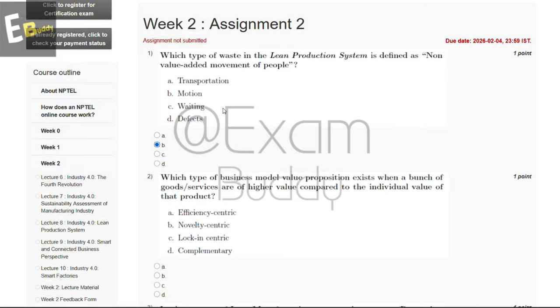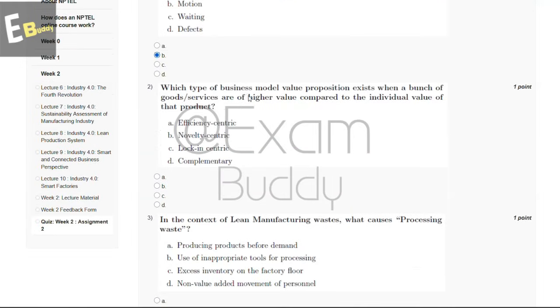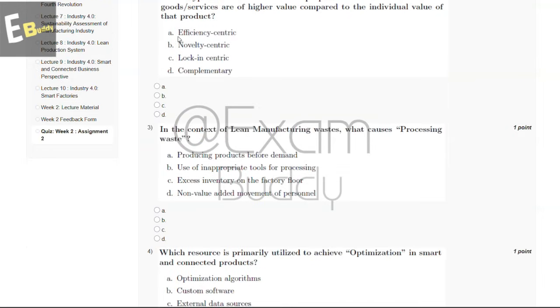And now let's go to our question number 2. Which type of business model value proposition exists when a bunch of goods or services are of higher value compared to the individual value of that product? So these are the options: efficiency centric, novelty centric, lock in centric, complementary. So the answer of our second question is D, complementary.